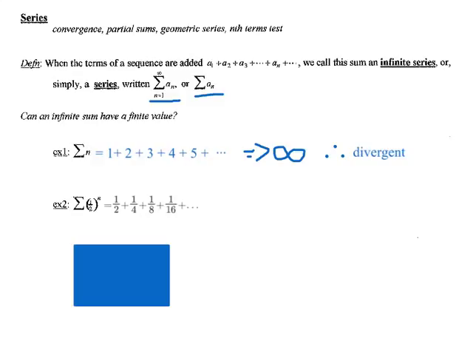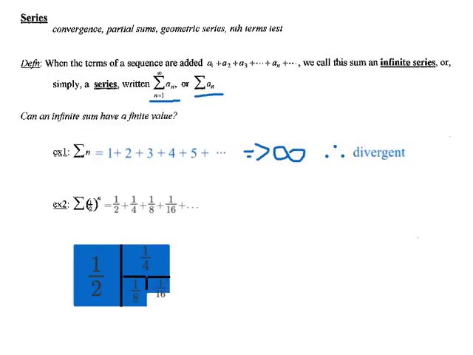Okay, so let's say I have this blue sheet of paper, and I'm going to start by adding on a half of the blue sheet of paper. That would look like this. Okay, and that half of a blue sheet of paper is going to represent the first term of my series. Now I'm going to add on a quarter of my sheet of paper to represent the second term. Now I'm going to add on an eighth of the sheet of paper to represent the third term. Now I'm going to add on a 16th of a sheet of paper to represent my fourth term.